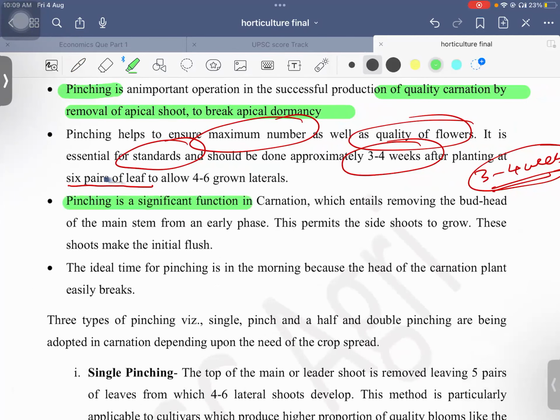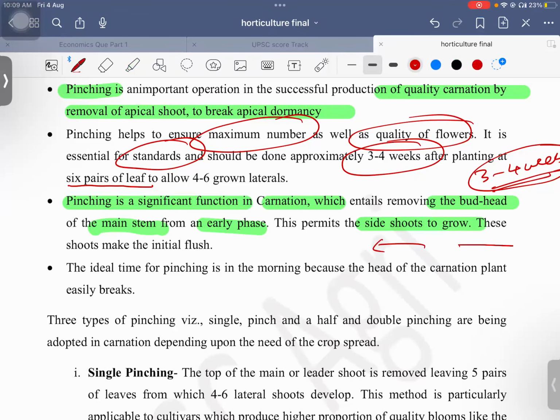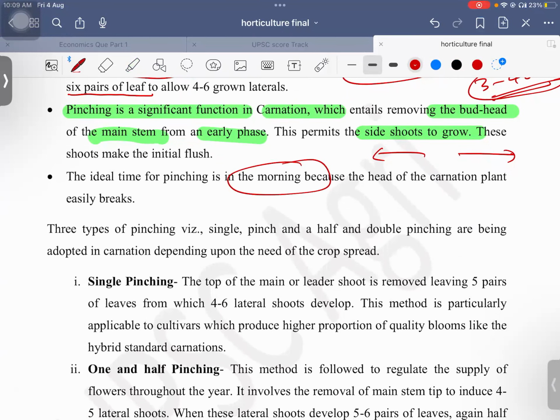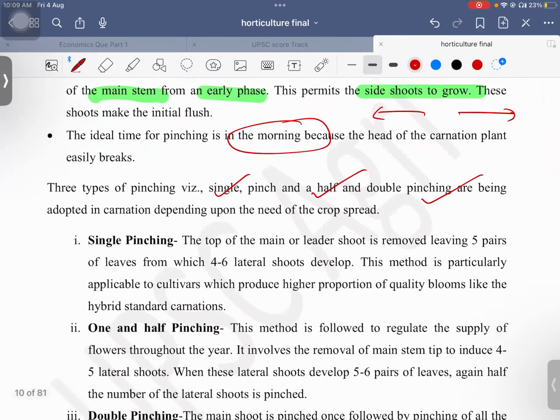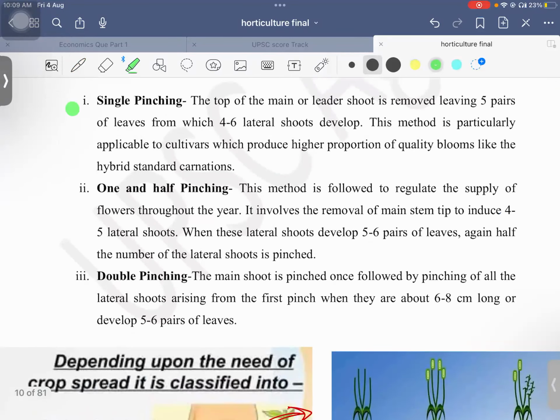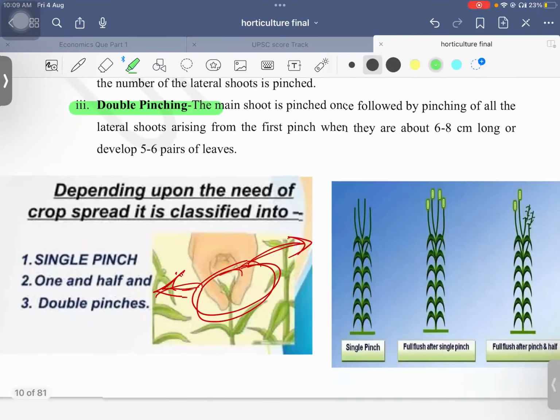Pinching is a significant function in carnation, which entails removing the bud head of the main stem from an early phase. This permits side shoots to grow. Okay, it will lead to side shoot formation. So usually it is done in the morning. Okay, so we have three different types: single pinch, pinch and a half, and double pinching. So here you can see single pinching, 1.5 pinching, double pinching.